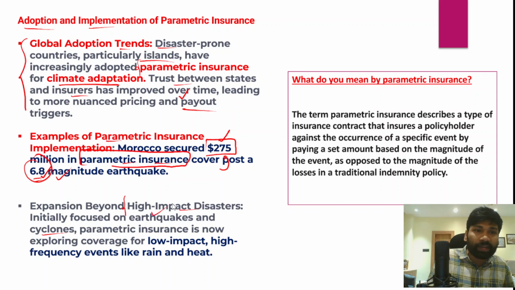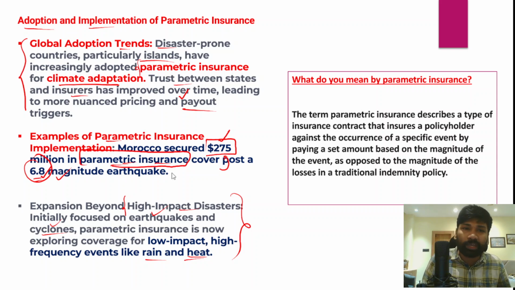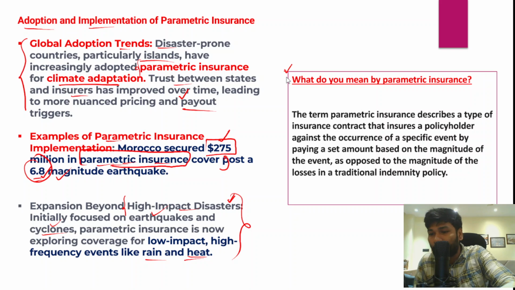Now apart from earthquakes and cyclones, it is also important that parametric insurance should cover the low impact but high intensity, high frequency disasters such as heavy rainfall and heat wave like conditions. Those conditions should also be covered under the parametric insurance ambit. So therefore more and more people could benefit from parametric insurance methods. If you want a clear and detailed definition of parametric insurance, you can go through this particular definition, as I have already explained about this.